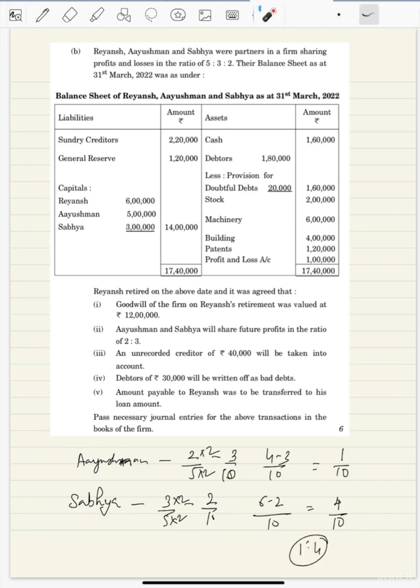So how much is Rayan's share of goodwill? So Rayan's share is 5 by 10. So if we do 5 by 10, so we get Rayan's share of goodwill as 6 lakh. Is it 6 lakh? Goodwill of the firm on return? Yes, 5 by 10. We are getting Rayan's share of goodwill to be 6 lakh. So this 6 lakh goodwill will be given by the partners in the gaining ratio, which is 1 is to 4.